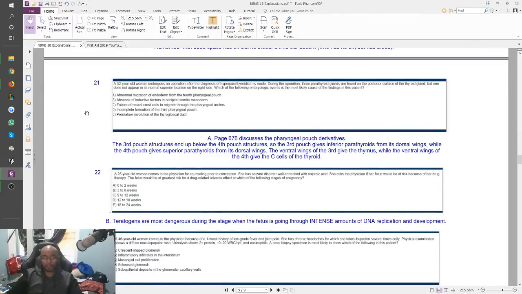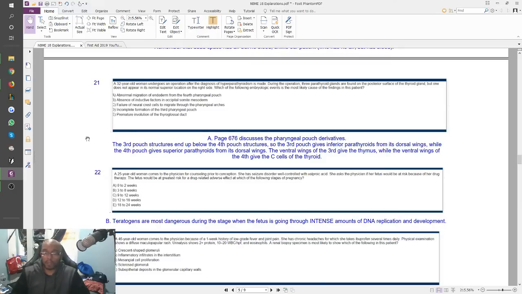Alright, so now we're up to number 21. Let's take a look. A 32-year-old woman undergoes an operation after the diagnosis of hyperparathyroidism is made. During the operation, 3 parathyroid glands are found on the posterior surface of the thyroid gland, but one does not appear in its normal superior location on the right side. Which of the following embryologic events is the most likely cause of the findings in this patient?